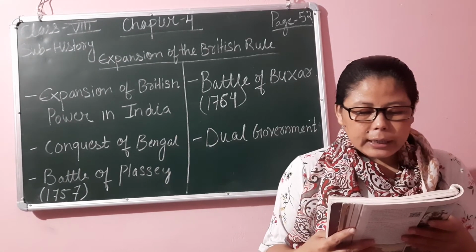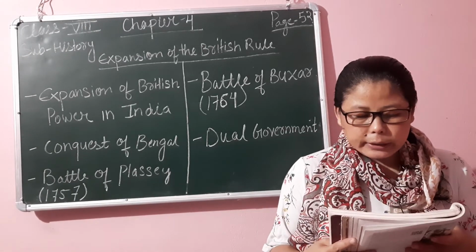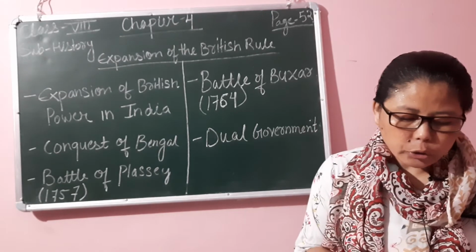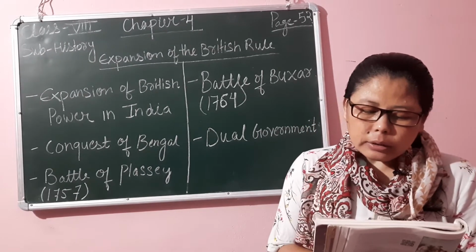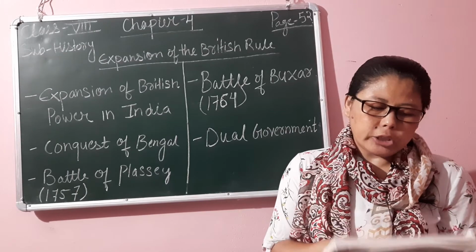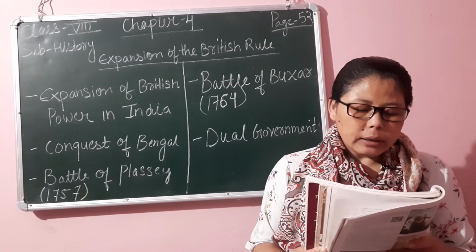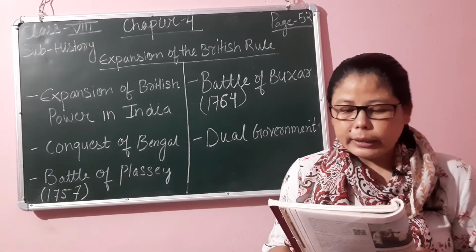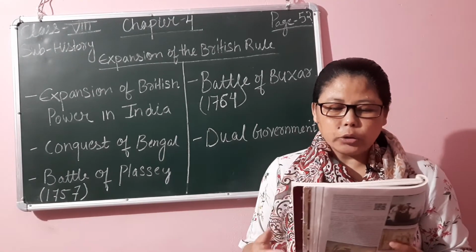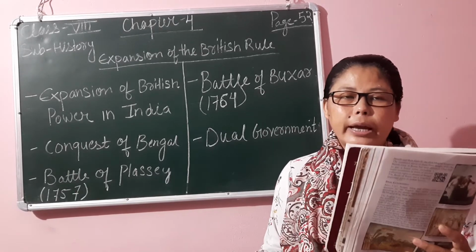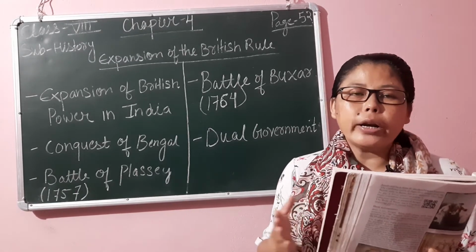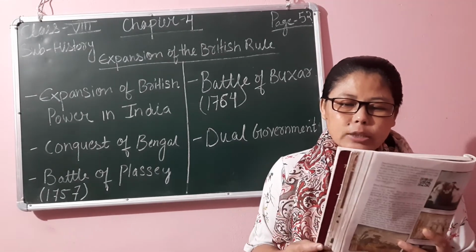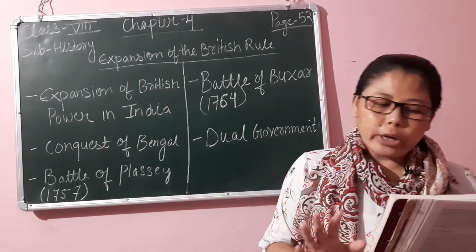On the other hand, the English East India Company controlled the revenue collected from the kingdom. The Nawab had no control over the finances of his own empire, as the British were not ready to share the revenue with the Nawab.